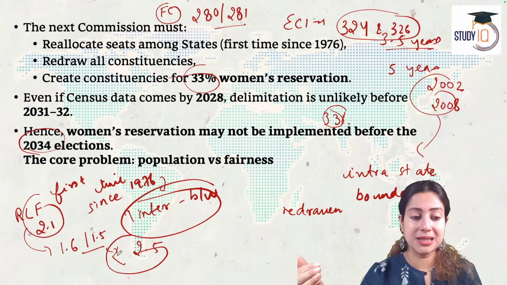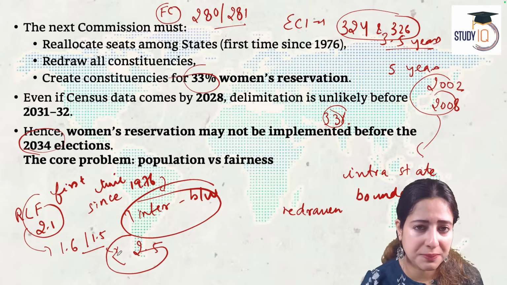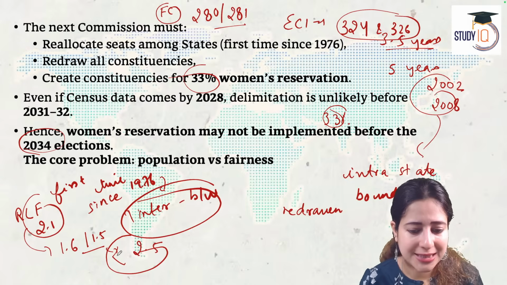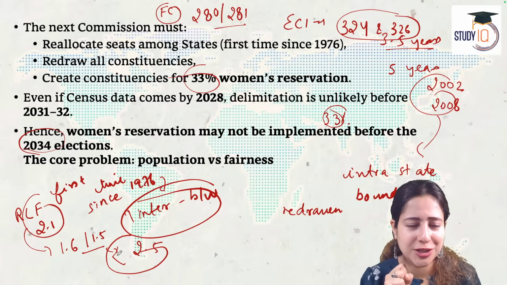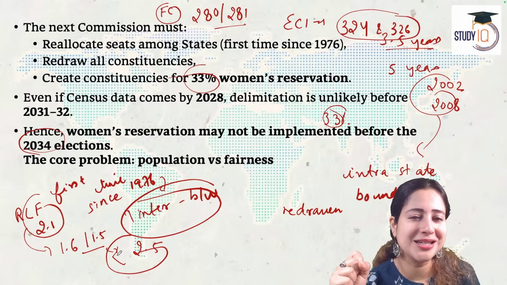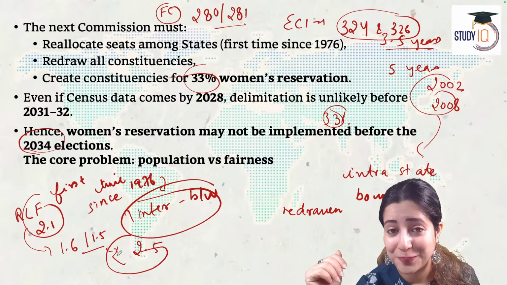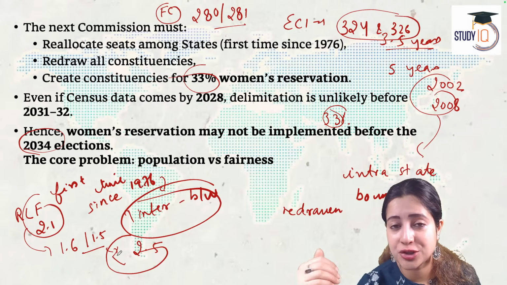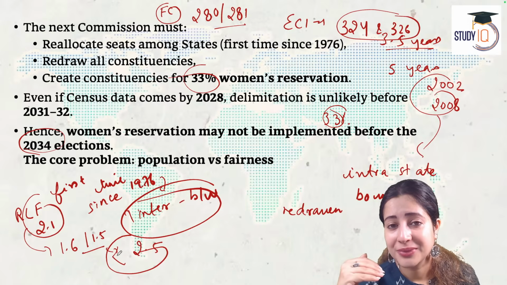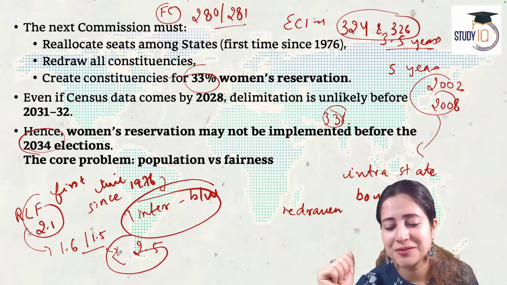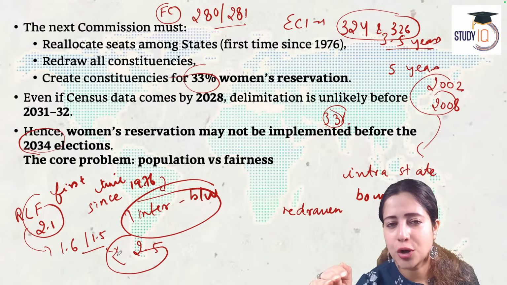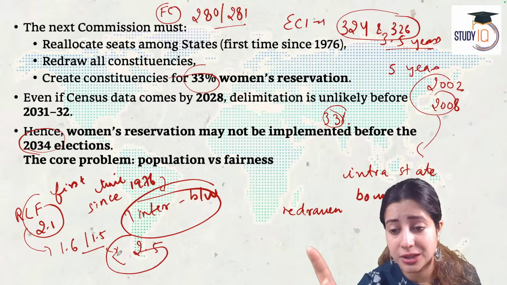For example, states that are better in GDP, better in industrial output, states that have reduced their population should be given more representation as a reward in Lok Sabha. That will encourage other states to do the same. Those states which have improved literacy, health status, and fertility control must be given some benefits. Reward good governance, just like Finance Commission formulas are now thinking of doing.